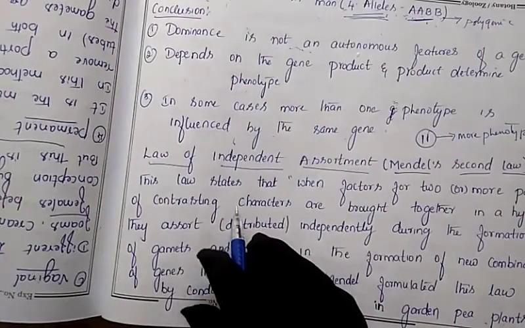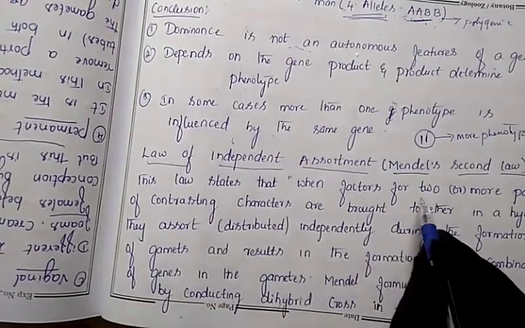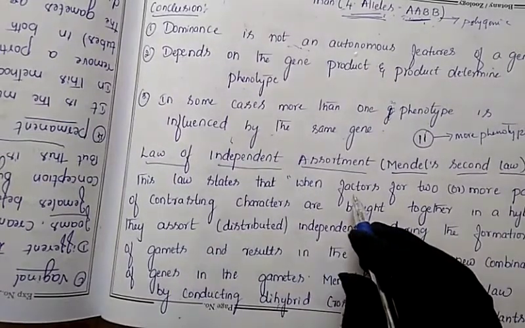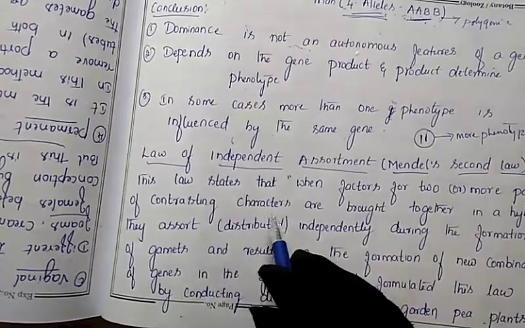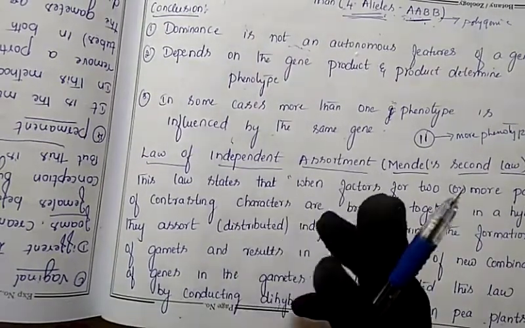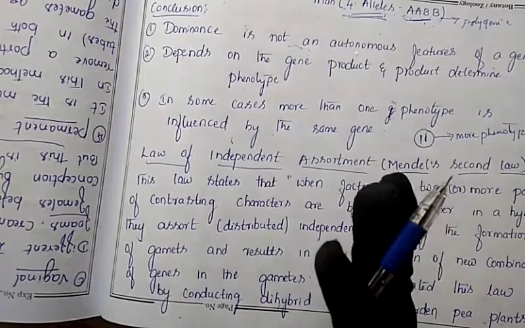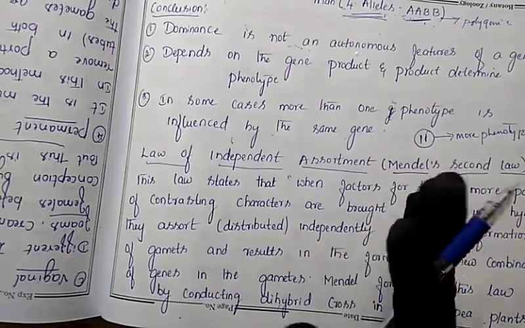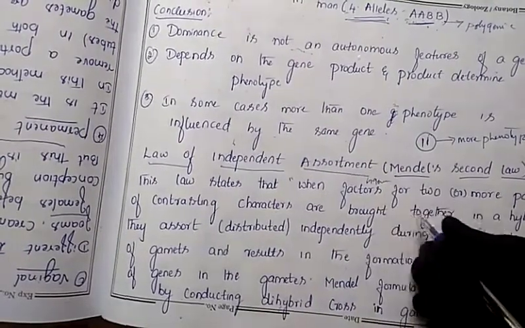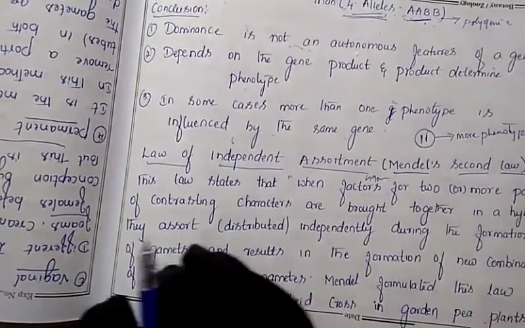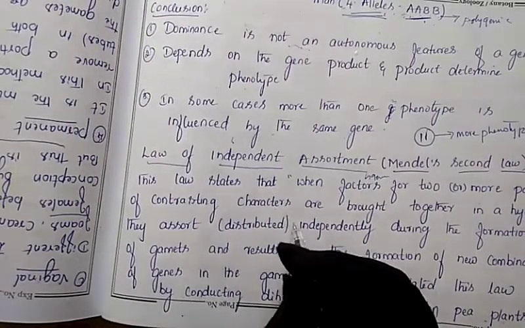In the second law, what he said is that the factors for two or more genes. Factors means what here? The genes. The genes for two or more pairs of contrasting characters. So, genes for two or more characters. Factors means genes. The genes for two or more pairs of contrasting characters.